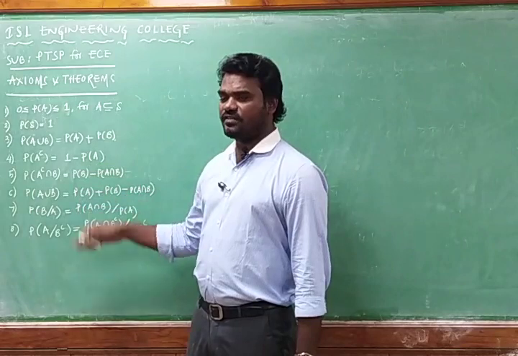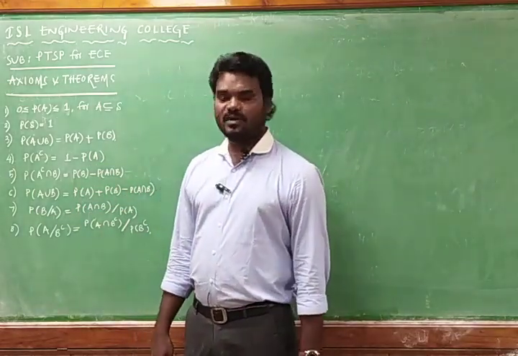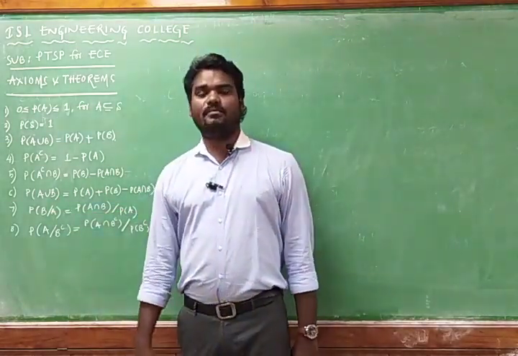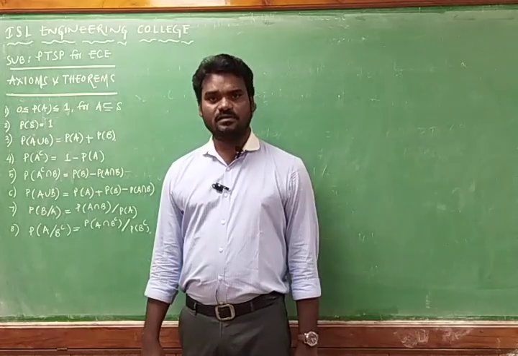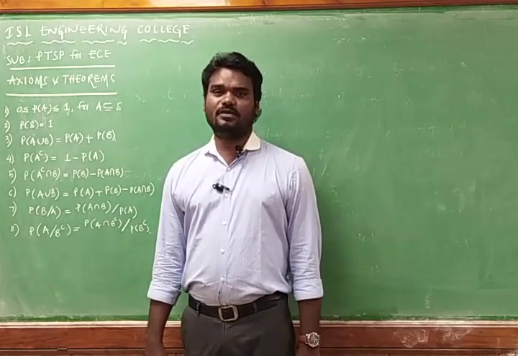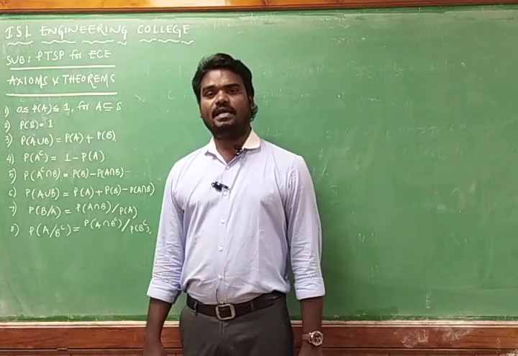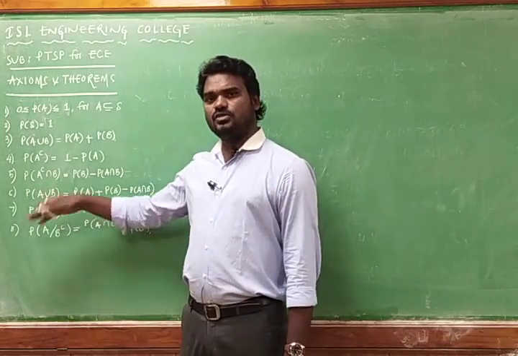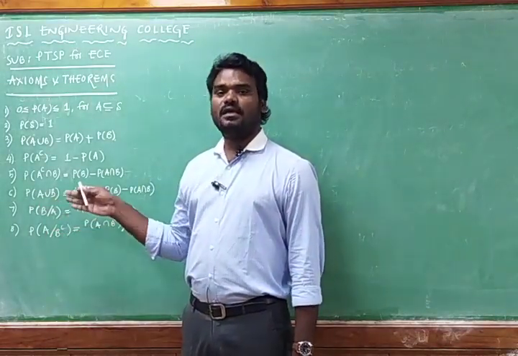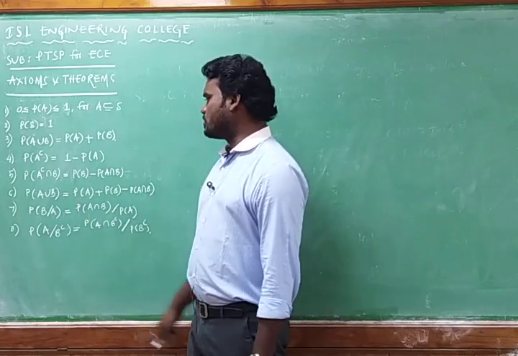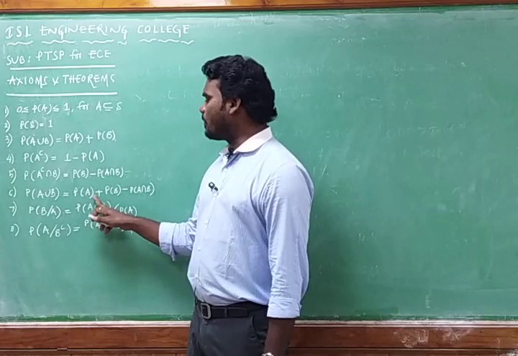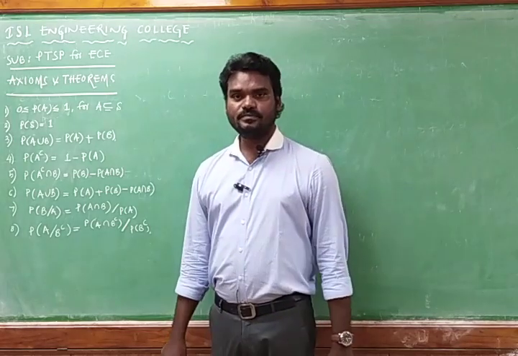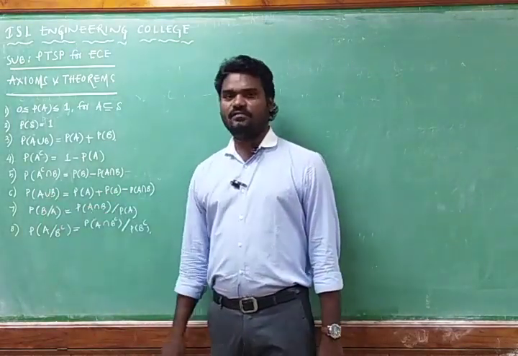We have studied the proofs of these elementary theorems in the previous classes. And coming to the probability of A union B, where A and B are mutually exclusive events and these are disjoint sets. That means we cannot find any element in A intersection B, so A intersection B is equal to null. Then probability of A union B is equal to probability of A plus probability of B minus probability of A intersection B. With two events, we have this formula.